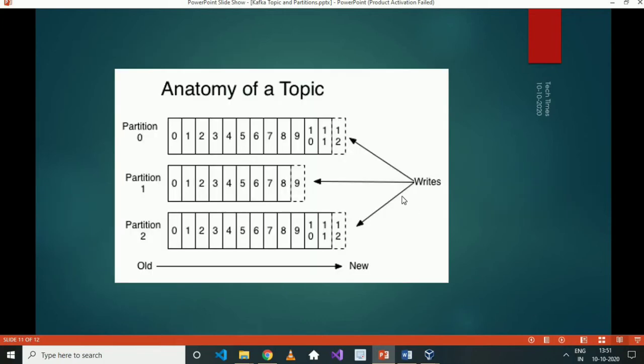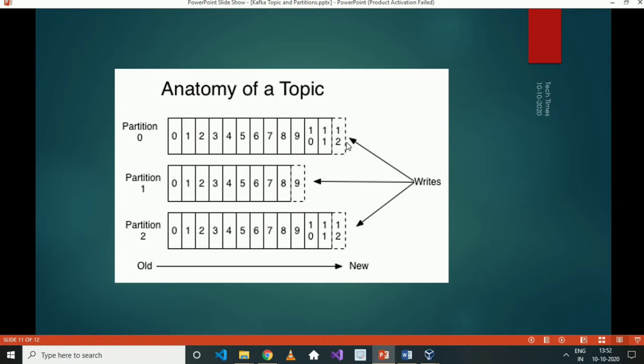Now suppose we have created a topic with 3 partitions, then it will have partition 0, partition 1 and partition 2. Whenever the publisher is publishing any messages, based on whatever partitioning scheme the producer is using, it will publish the messages to all 3 partitions. Suppose we have a basic round robin fashion, then it will publish the first message here, second message here, third message here, then again it will go and publish the first message, so that there is consistency and the workload is distributed equally among all 3 partitions. While publishing we follow some round robin scheme, and while consuming as well, we can utilize these 3 partitions and consume messages in parallel.